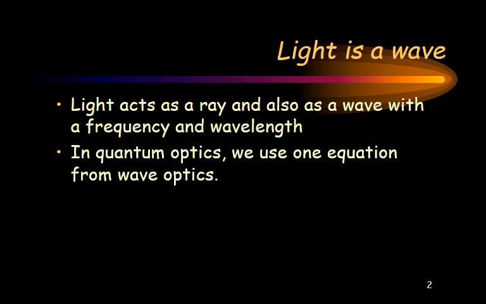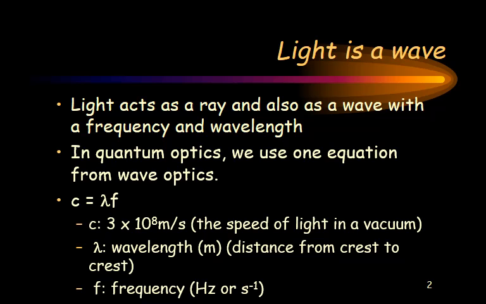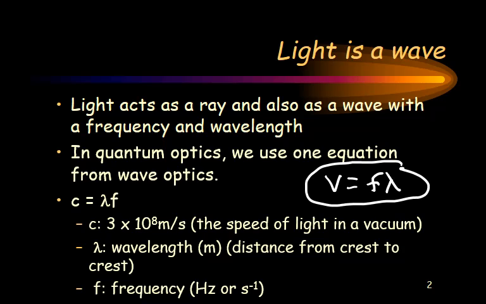In quantum optics, we use one equation from wave optics, and we know v equals frequency times wavelength. So c is the speed of light in a vacuum, and then we have frequency times wavelength, with wavelength in meters and frequency in hertz, and if we know 2 out of the 3, we can find the other one.